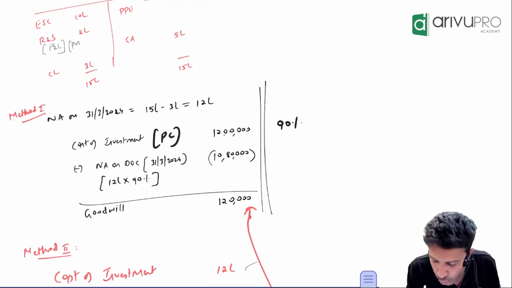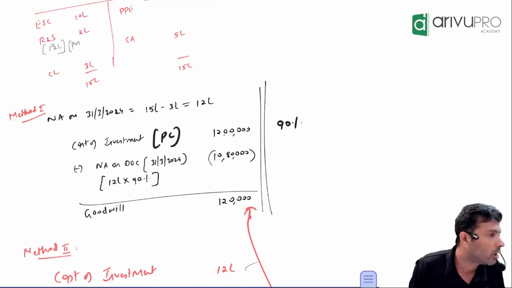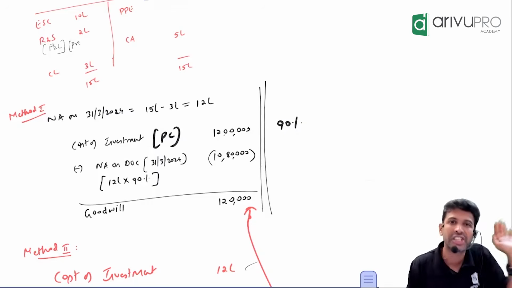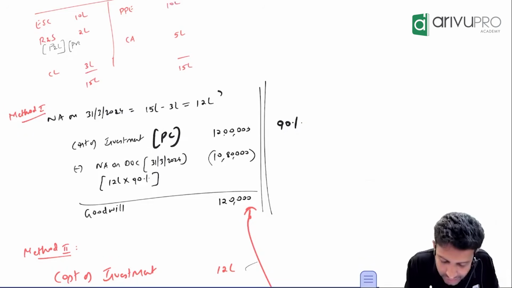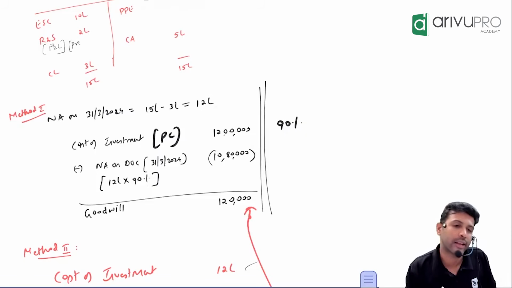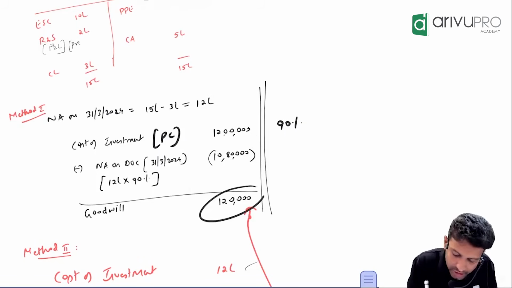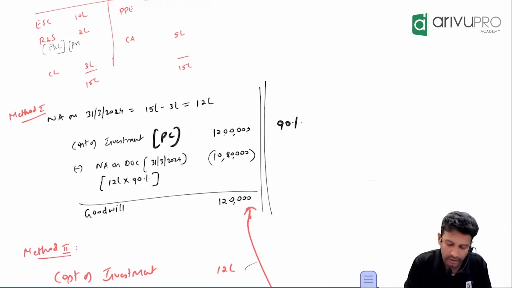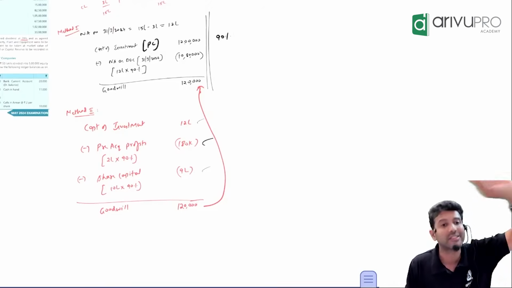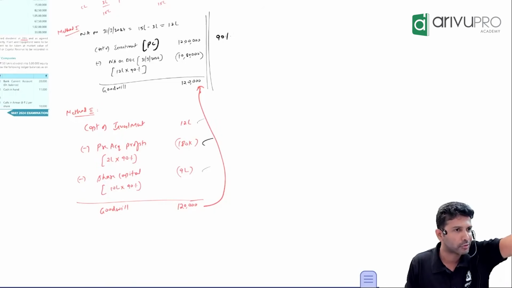Since the PC you paid is to get only how much control? 90% control. Can you take full net assets or only your share of net assets? What is the net assets? 12 lakh. 12 lakh's your share is how much? 10 lakh 80. Now compare PC with net assets. How much are you getting? Did the number change or is it the same? One and the same. Whether you work it out under that or under this, it is one and the same. Because it is not different.